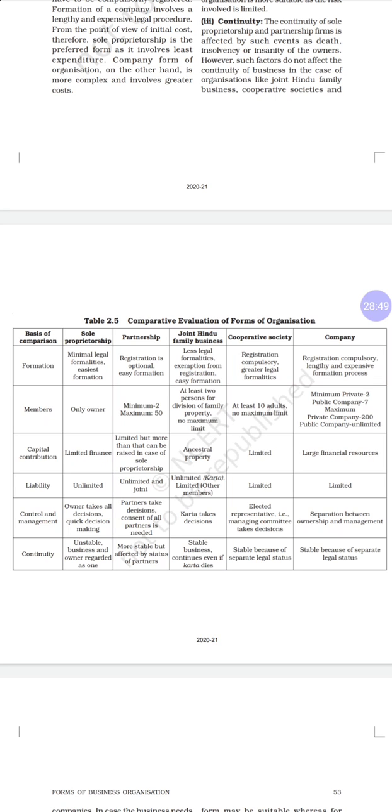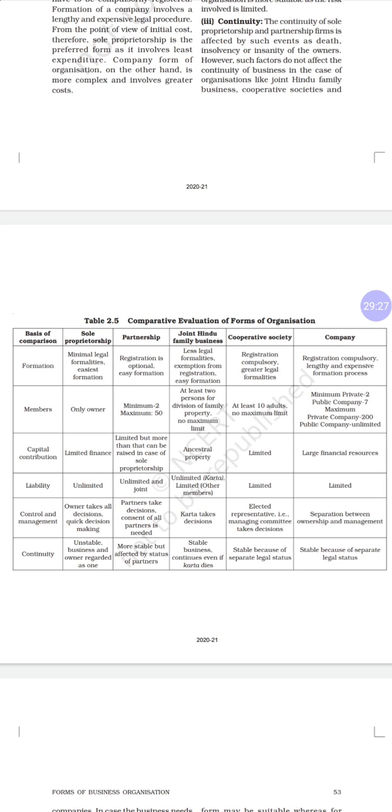Then continuity. If a person dies or is not willing to run the business, continuity is very difficult in the sole proprietor. Partnership is more suitable, but affected by the status of the partnership. If one person retires or leaves the business, there is no continuity, because they need to start a new partnership firm again.